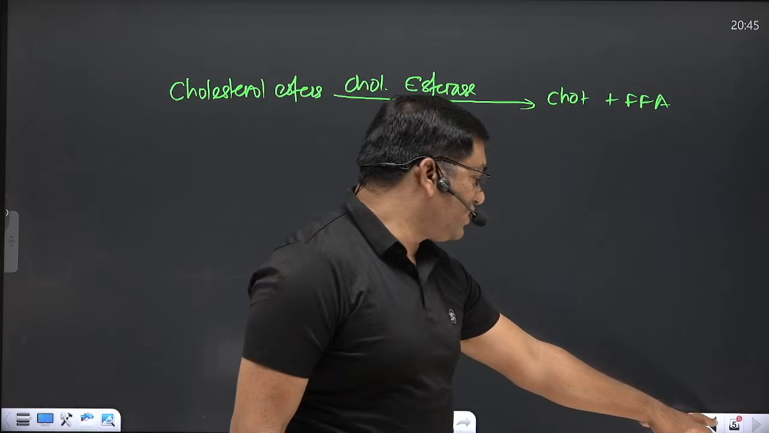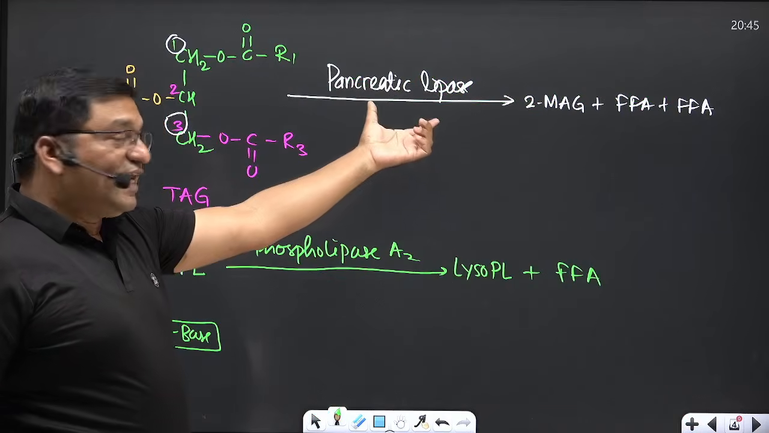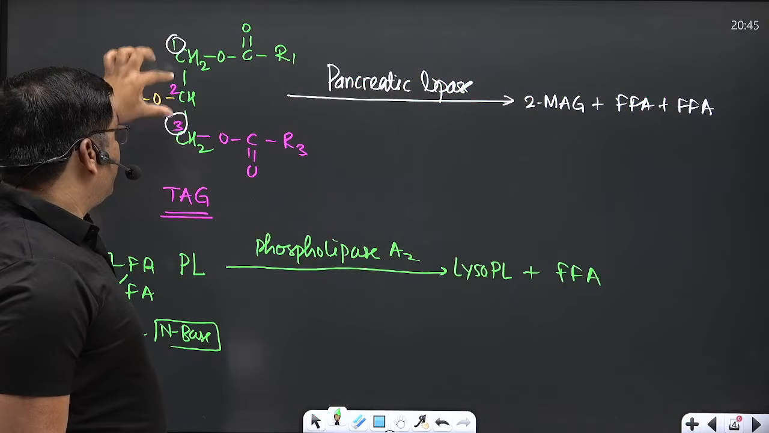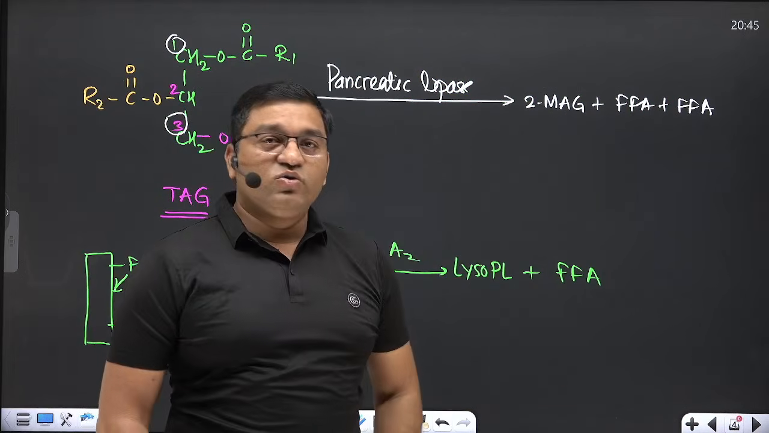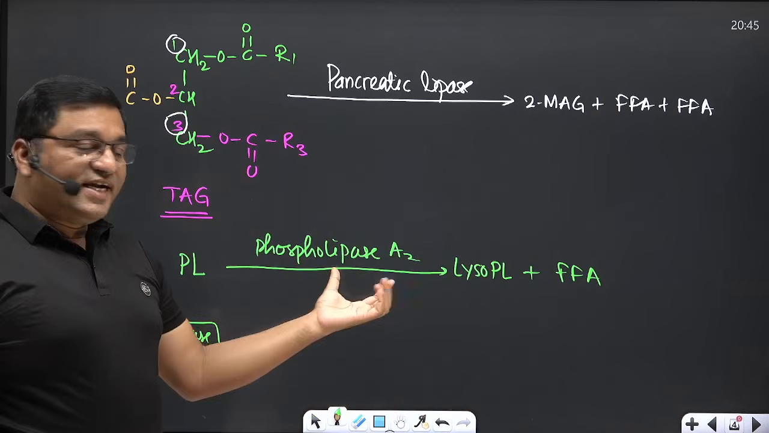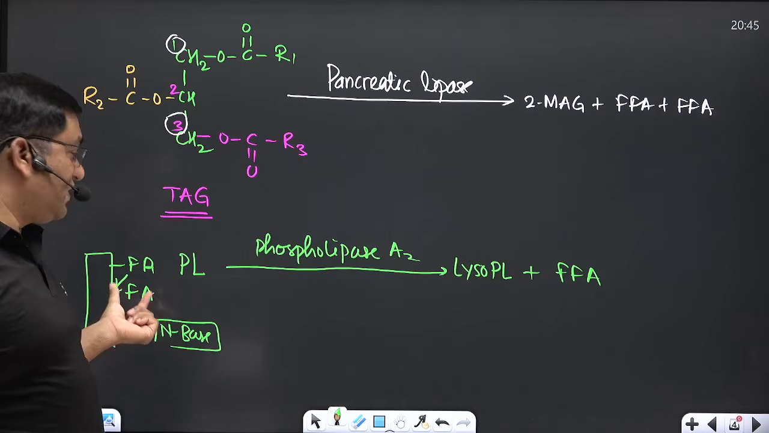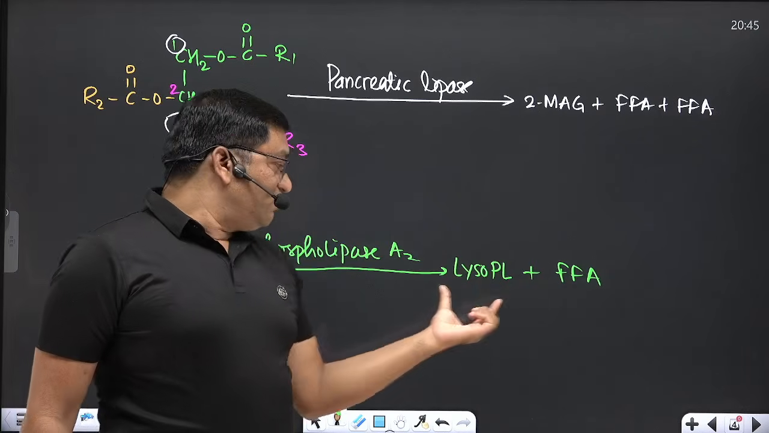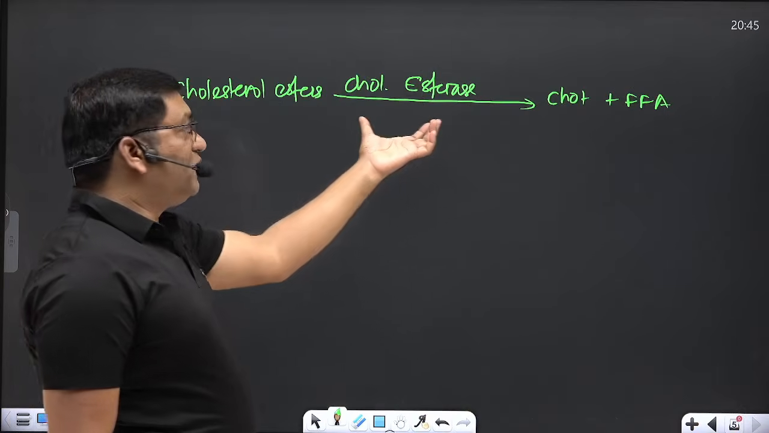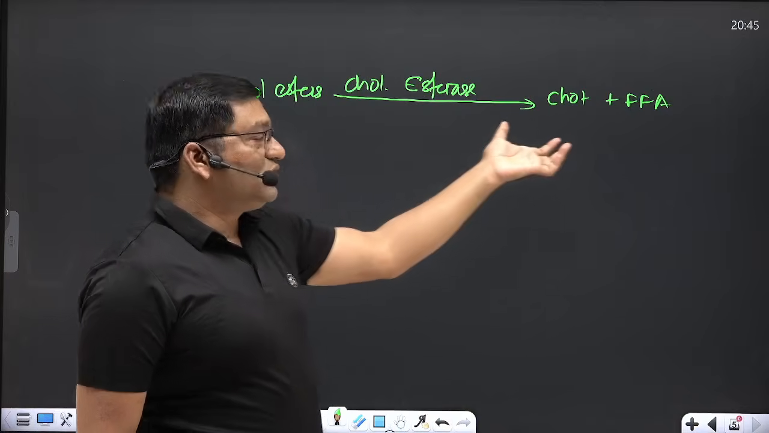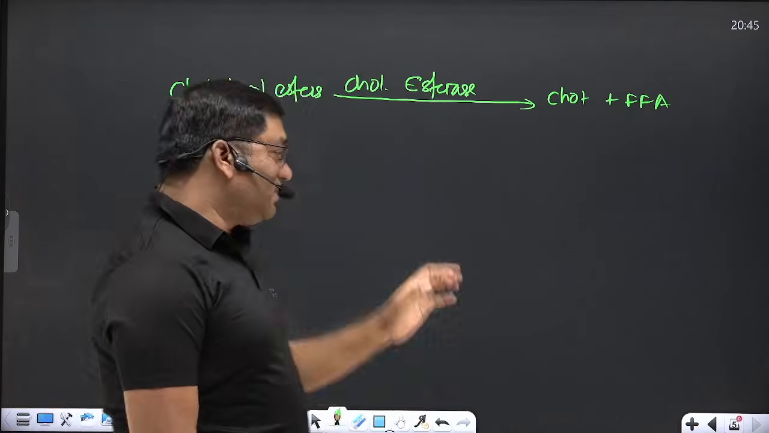Now these are the three important enzymes: pancreatic lipase, phospholipase A2, and cholesterol esterase. Pancreatic lipase cleaves the C1 and C3 of the triacyl glycerol, converting it into monoacyl glycerol and two molecules of free fatty acid. Phospholipase A2 acts on the second carbon of the glycerol, releasing the fatty acid attached here as a free fatty acid, and the lysophospholipid forms. And cholesterol ester is acted upon by cholesterol esterase and converted into cholesterol and free fatty acid. So these are the compounds formed in the digestion.